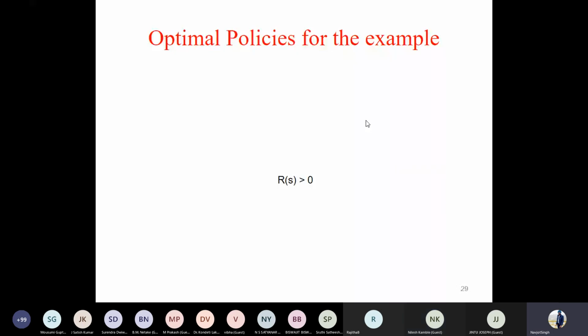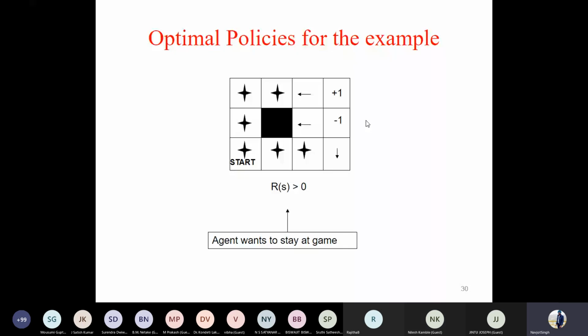Because once we finish the game, we are out of that problem. It means if I'm getting a positive reward, I'll be in the game, I'll never finish the game. You take the action which takes you away from the goal. Isn't it? I'll never try to finish the game. Because if you are giving me a benefit to be in the game, I would like to be in the game. I'll not finish the game.